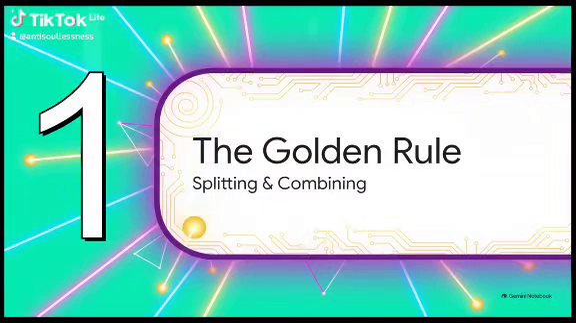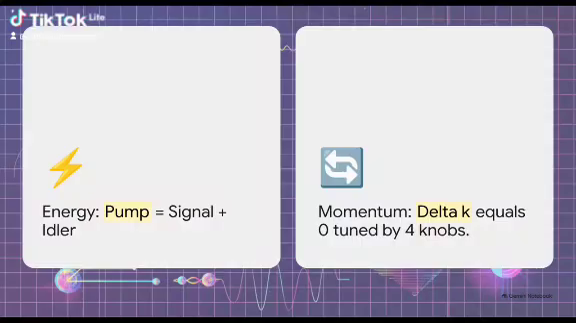Part 1, the golden quantum rule, splitting and combining. To set up the baseline physics of how we bend light to our will, we have to look at this golden rule. To split a photon, the energy of your incoming laser pump must perfectly equal the energy of the two new photons, which we call the signal and the idler. Now that is non-negotiable. But the momentum conservation, well, that's where the magic actually happens.